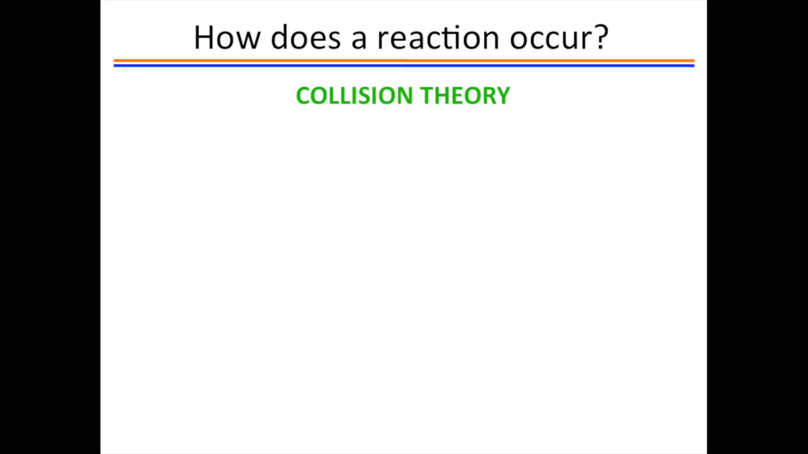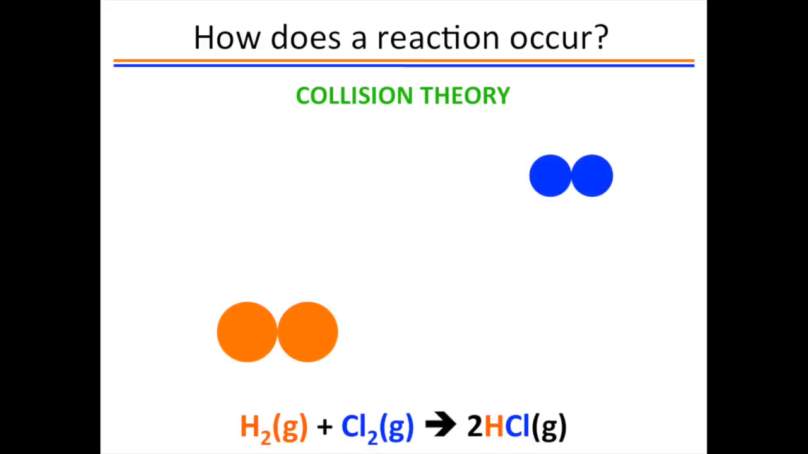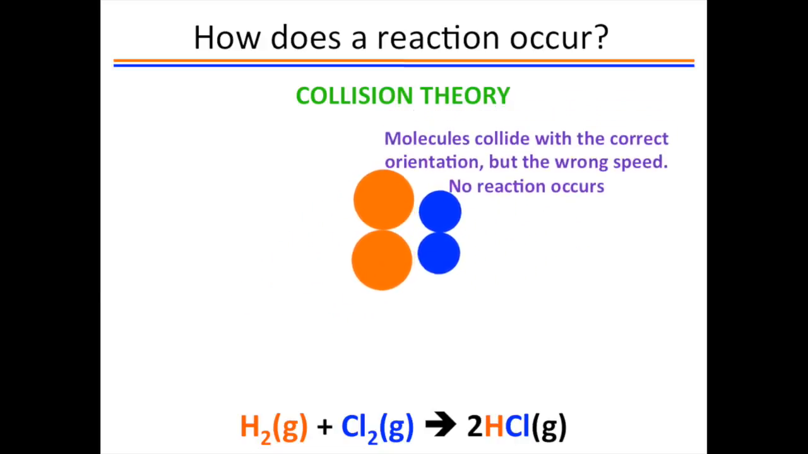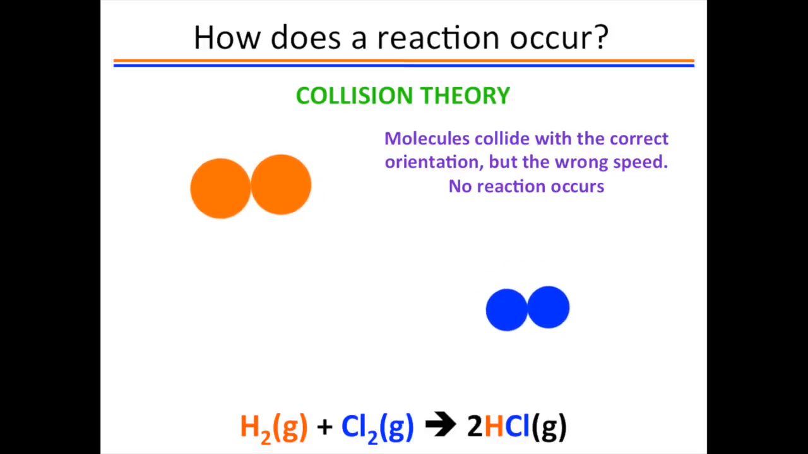Collision theory states that a reaction occurs because of collisions between particles. But the collision has to occur in just the right orientation, with just the right speed or energy. Molecules are colliding all the time, but if they collide with the wrong speed, then the molecules just collide and then move away from one another. Molecules need some energy to rearrange their bonds, and they get this energy from their speed. If the speed is too low, no reaction occurs.